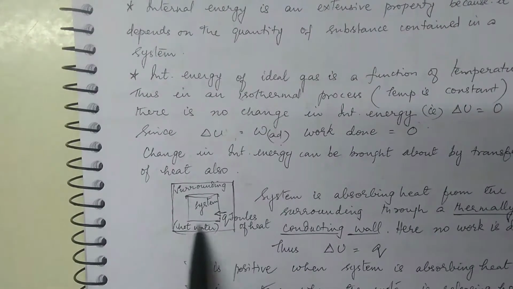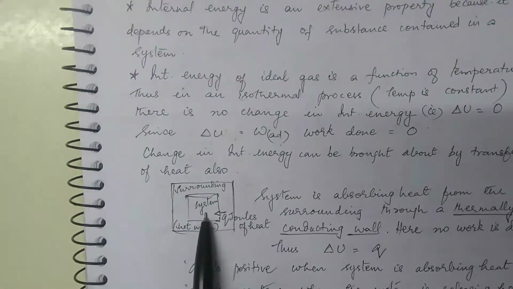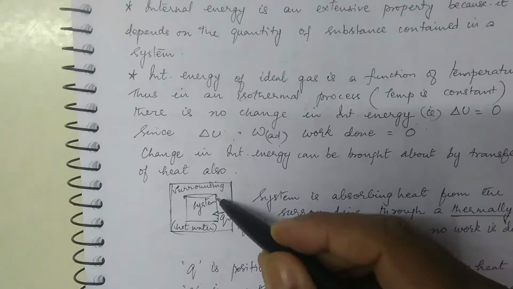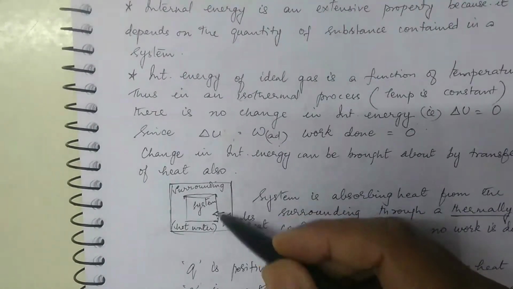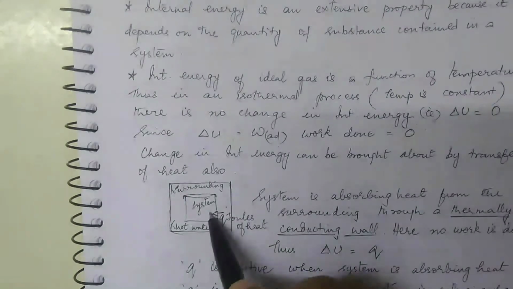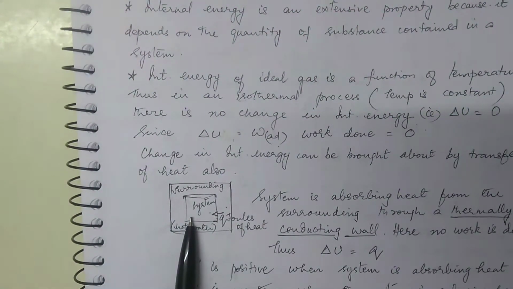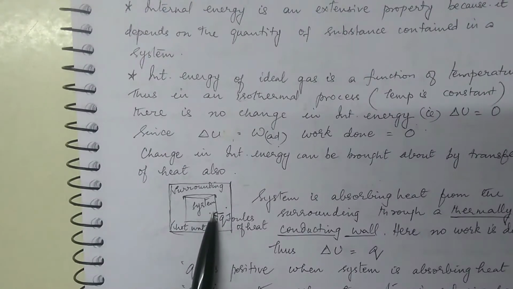And Q joules of heat, the surrounding is supplying into the system. So the system is absorbing heat from the surrounding through a thermally conducting wall. Is that clear? It is not adiabatic. So heat from outside can get inside.